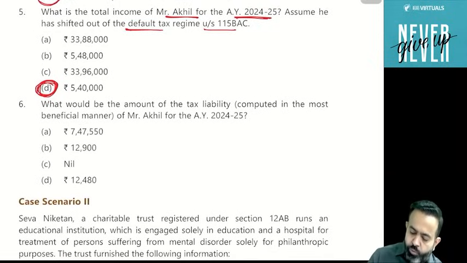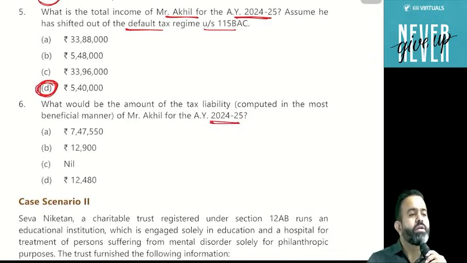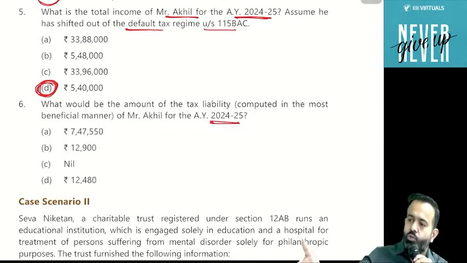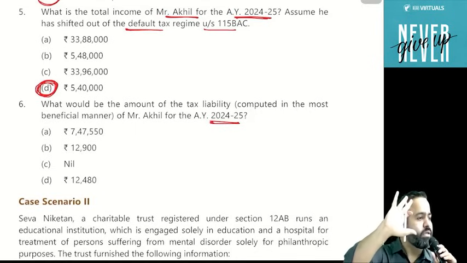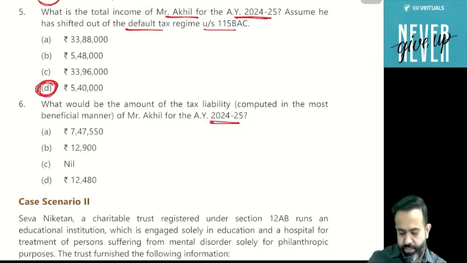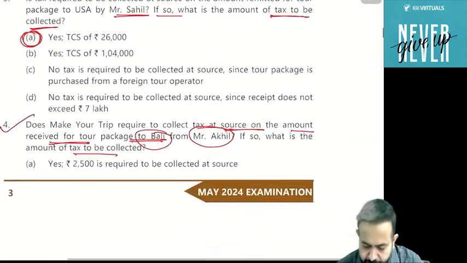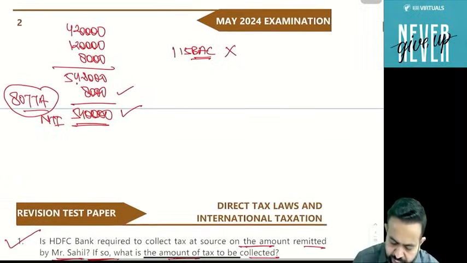And the last part. What would be the amount of the tax liability computed in the most beneficial manner for Akhil for the assessment year 24-25? Guys, whenever they say the most beneficial manner, you have to calculate as per 115BAC also and non-115BAC. Now try to understand, there is a very interesting part. His income as per normal provision, we calculated 540.